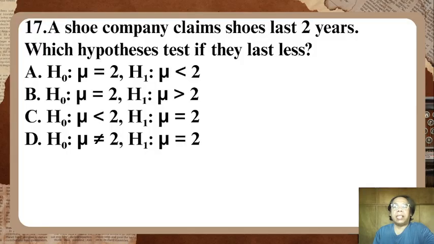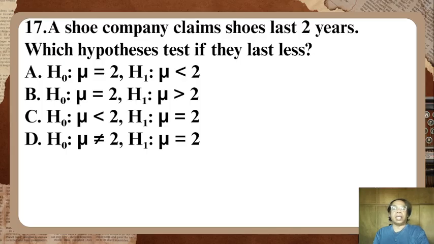Number 17. A shoe company claims shoes last 2 years. Which hypothesis tests if they last less? Letter A, H0: mu is equal to 2, and H1: mu is less than 2. Letter B, H0: mu is equal to 2, and H1: mu is greater than 2.